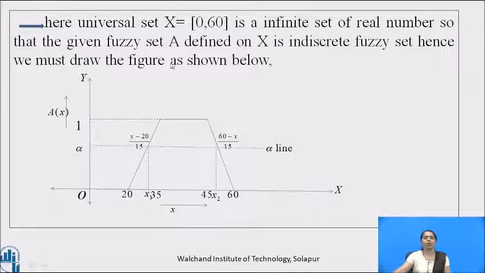Here the universal set capital X, 0 to 60, is an infinite set of real numbers, so the given fuzzy set A defined on X is an indiscrete fuzzy set. Hence, we must draw the figure as shown below. On the x-axis we denote all the elements x, and on the y-axis we denote the membership grade, which lies between 0 and 1.